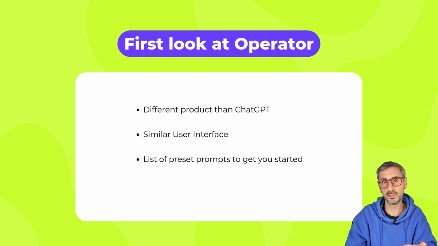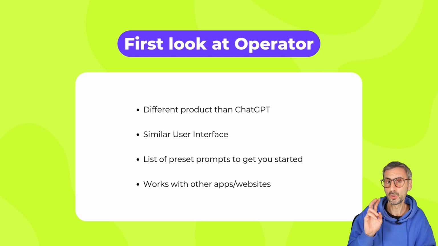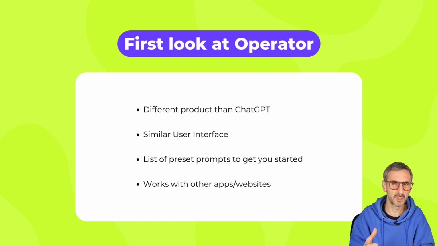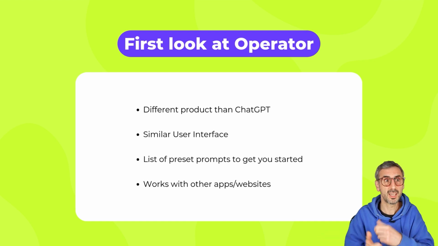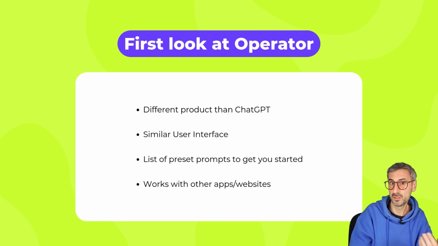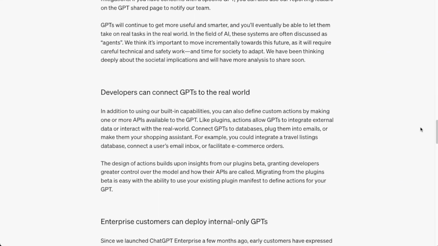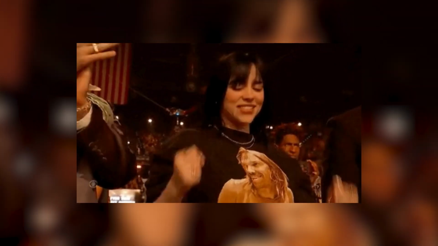And also we've seen that it will work with different apps or websites that are connected to Operator, or they seem to be connected. And these apps or websites remind me of the plugins that used to exist in ChatGPT. Plugins is a feature that has been sunsetted by OpenAI, so it's been replaced by the custom GPTs. And now we have this. So we have these apps that Operator can call and trigger to run specific tasks. All right, now let's jump into that demo because we all want to see Operator actually operating, right? So let's get into it.